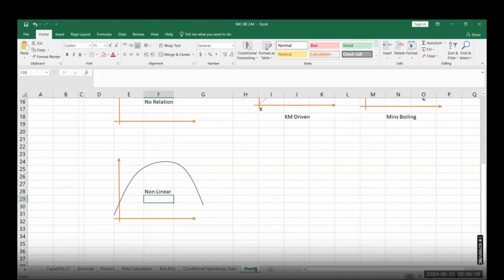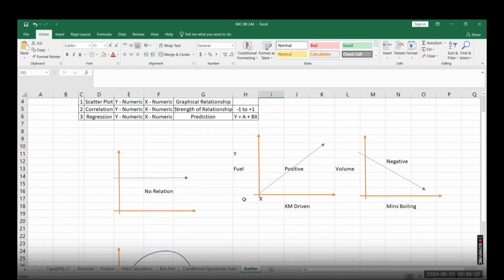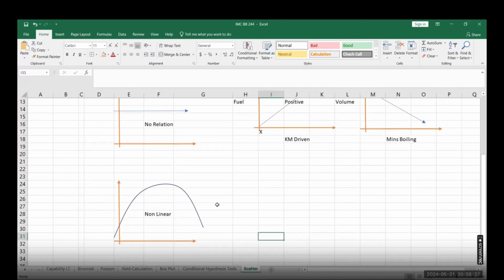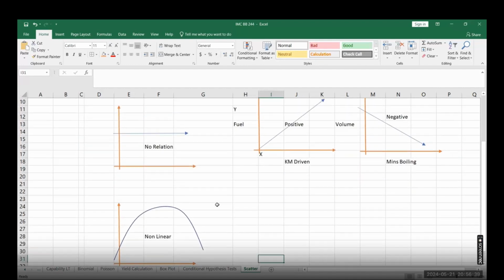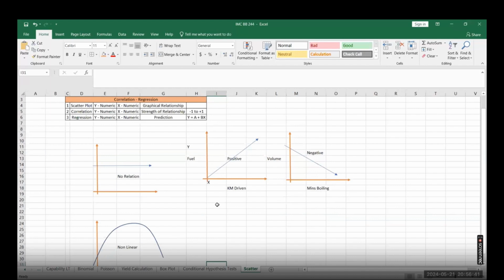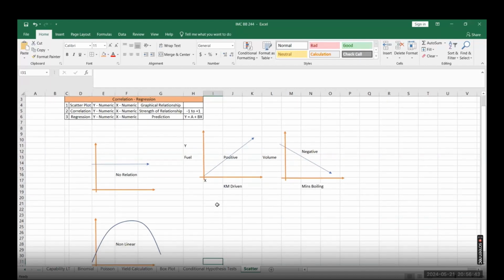All right, so these are the graphical relationships we can make. Are there more possibilities? No, these are the only types of relationship. For example, x is increasing, and initially y decreases, and after some time it increases again. Possibly, yes.